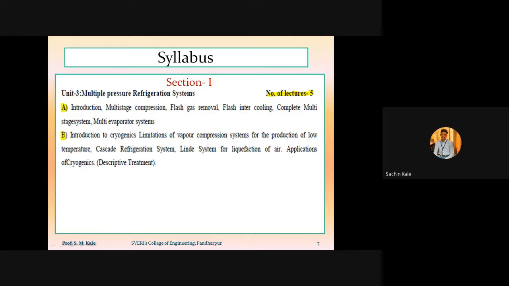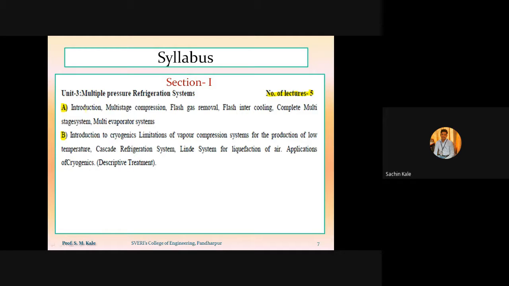The multiple pressure refrigeration system is divided into 2 parts. The first one is related to the multi-pressure system, and the second one is related to introduction to cryogenic.